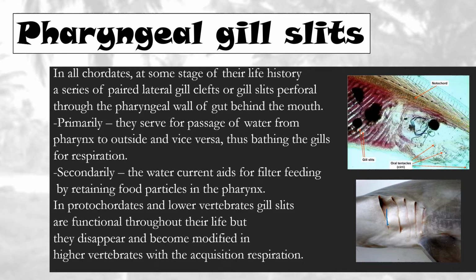They retain food particles within the pharynx. In protochordates and lower vertebrates like hemichordata and cephalochordata, gill slits are functional throughout their life, but in higher vertebrates, as they evolve pulmonary respiration, they disappear.